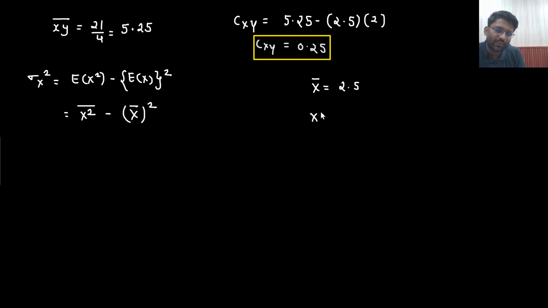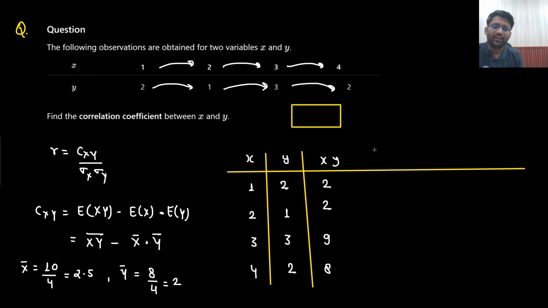Now you take x square and then do its average. So first you find out x square. What will be x square? 1 square is 1, 2 square is 4, 3 square is 9, 4 square is 16. So x square is 1, 4, 9, 16. Now you need to take its average.